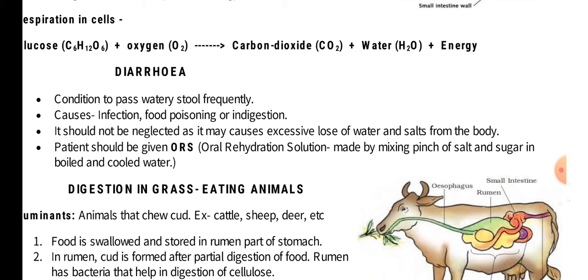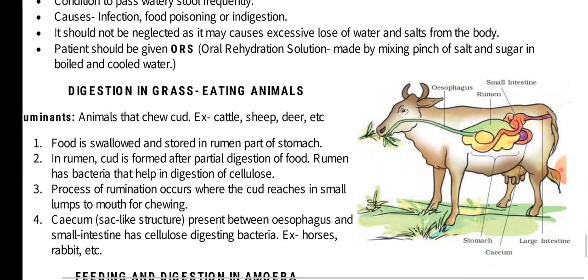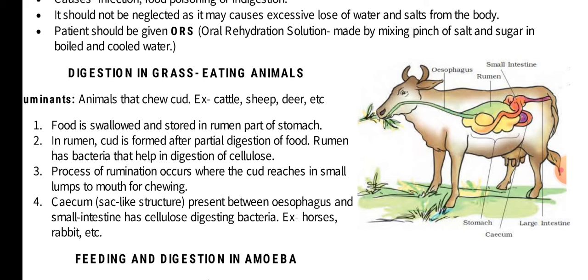Next comes diarrhea. This is something which happens when the alimentary canal malfunctions. In this case watery stool is frequently passed. The causes can be infection, food poisoning or indigestion, and it should not be neglected, as sometimes it may lead to excessive loss of water and salt from the body. So a person with diarrhea should be given ORS, oral rehydration solution, something which you learned how to make in class 6th by mixing a pinch of salt and sugar in boiled and cooled water.